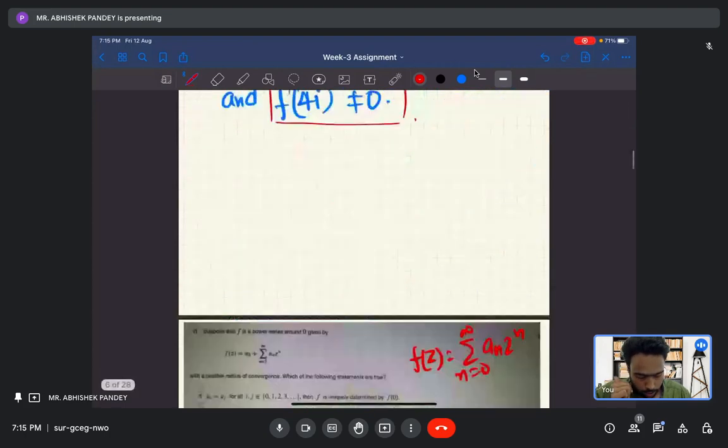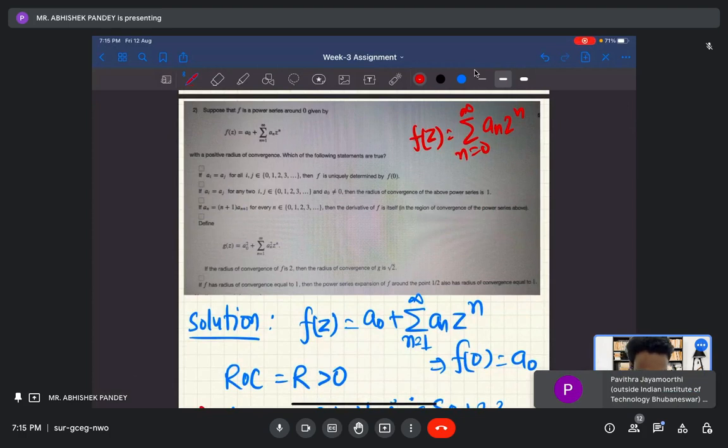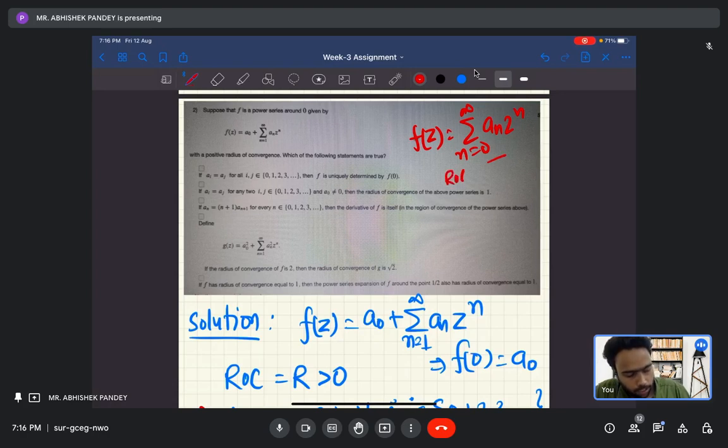Okay, let us look at the second question. Now suppose f is a power series around 0 given by this, with a positive radius of convergence. In short, I will write ROC for radius of convergence. So ROC of f is positive. We need to check which of the following statements is true.